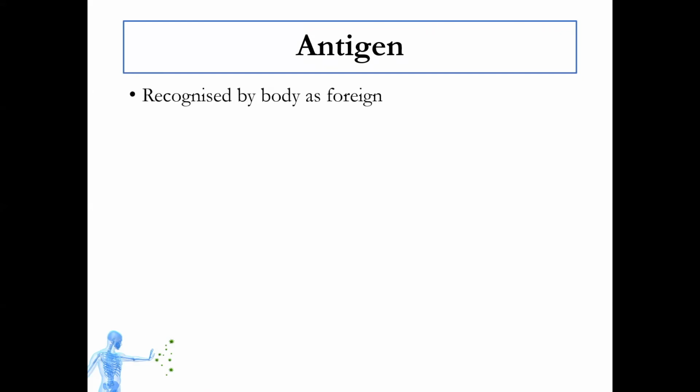So antigen is any substance that is recognized by our body as foreign. When the body recognizes that substance as foreign, your body will initiate an immune response against that substance. So first, the antigen will be recognized as foreign and your body will mount an immune response against that substance.